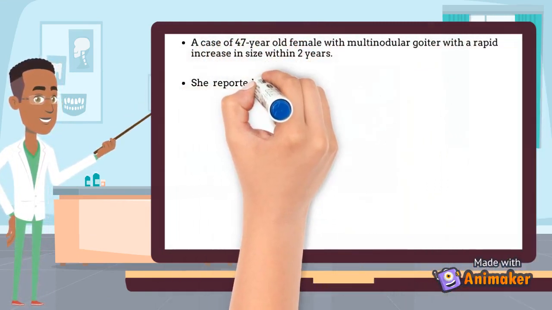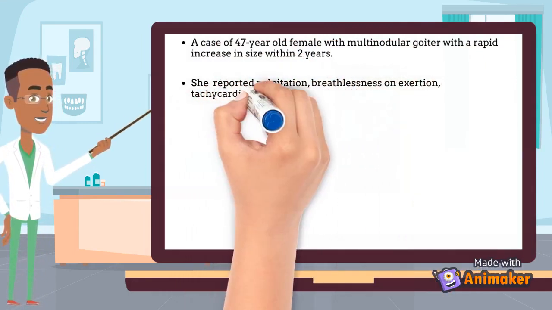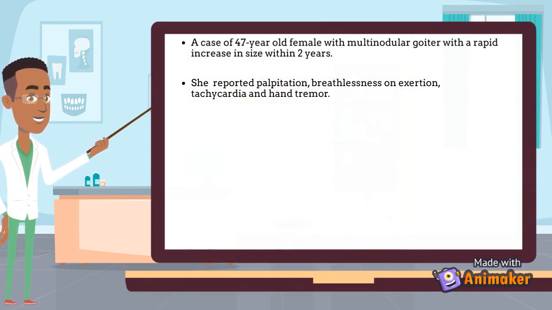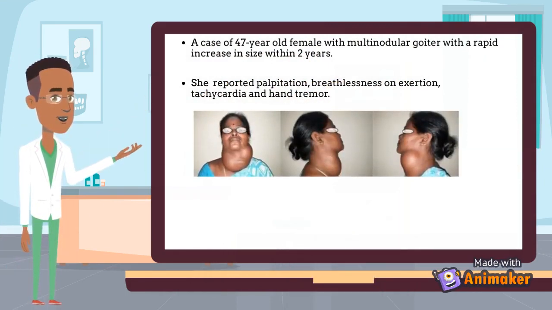She also reported palpitation, breathlessness on exertion, tachycardia, and hand tremor. Computed tomography, CT scan of the neck shows a gross enlargement of the thyroid gland across both sides of the neck.